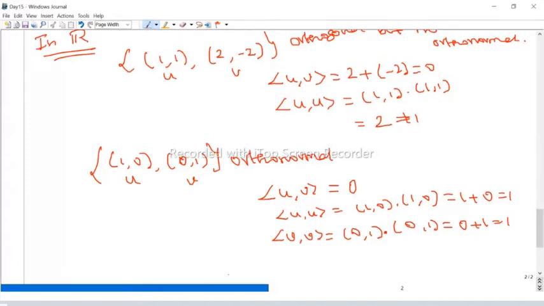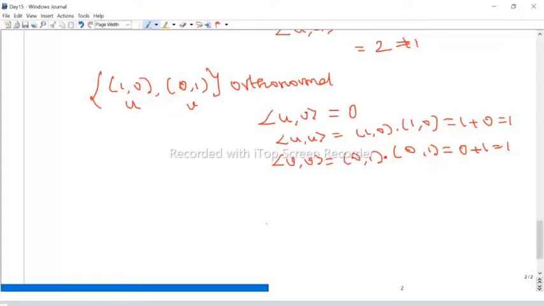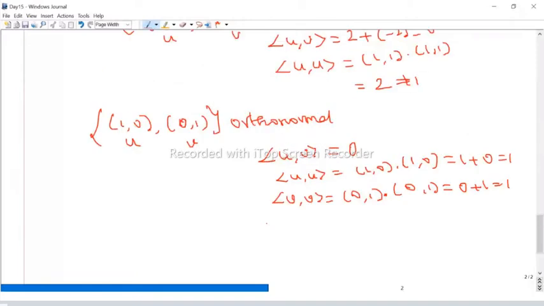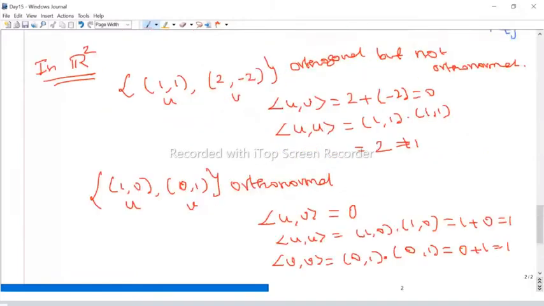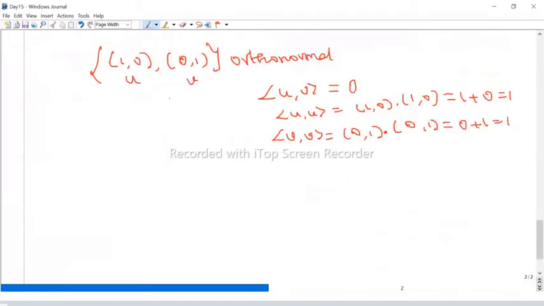Can you give any other? The inner product should be 0 and the norm should be 1. Look at the first example: it satisfies the orthogonal condition, but it is not orthonormal. Therefore, we have to normalize these vectors, and then it becomes an orthonormal set.